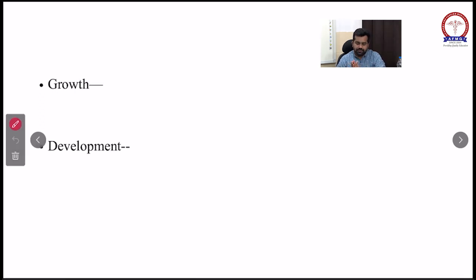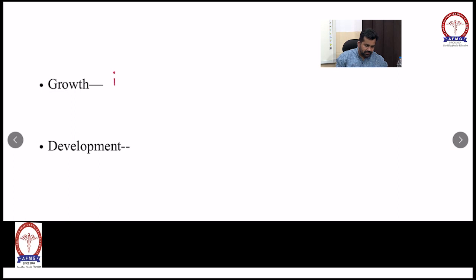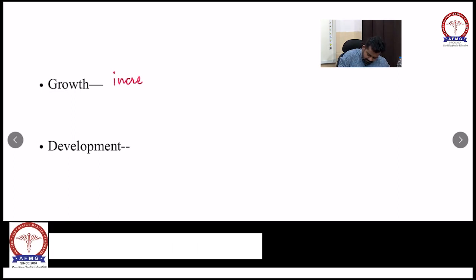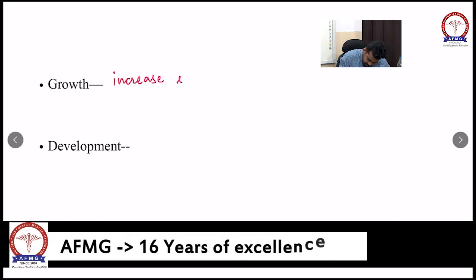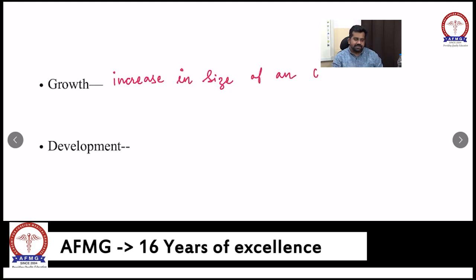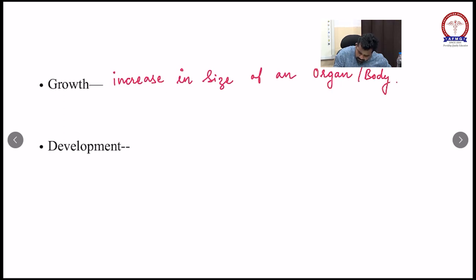So, what is growth? Growth refers to increase in the size of an organ and overall body. This is known as growth.